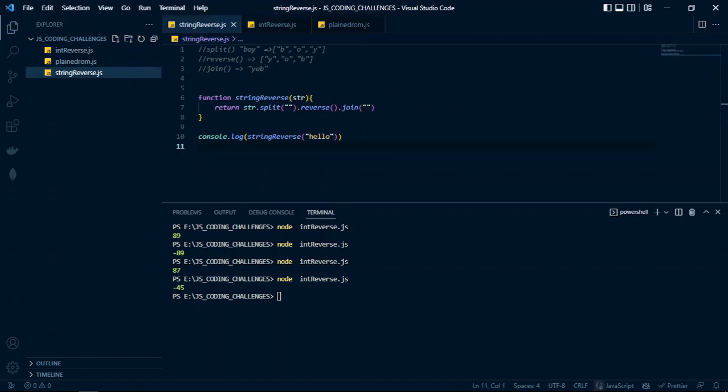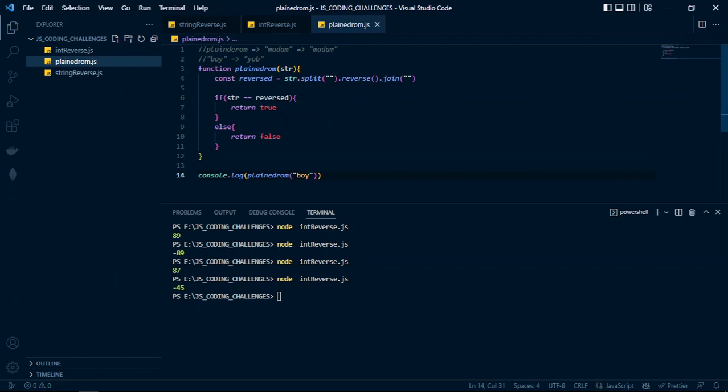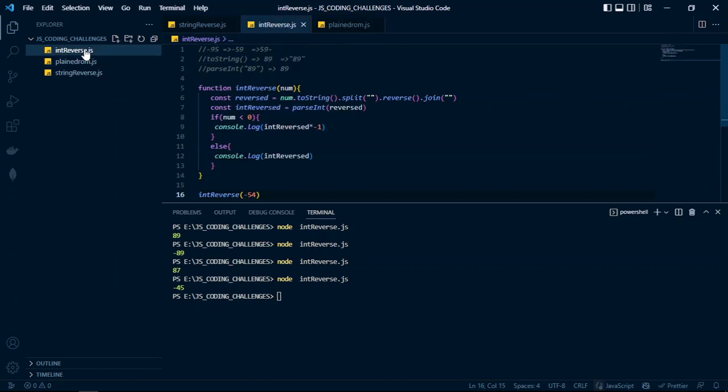First of all, reverse the string. On top of reversing the string, we determine if a number is a palindrome or not a palindrome. After that, we went on and reversed an integer also.